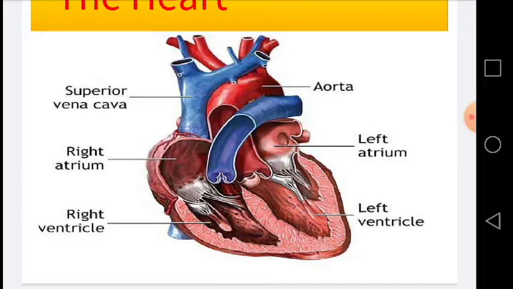Dear students, the valves are specifically designed by nature to allow the one-way flow of the blood. When the atrium contracts, the blood moves into the ventricle. But when the ventricle contracts, the blood is not allowed to move back to the atrium. This is how valves help in the one-way flow of the blood. This is a very important function done by the valves.